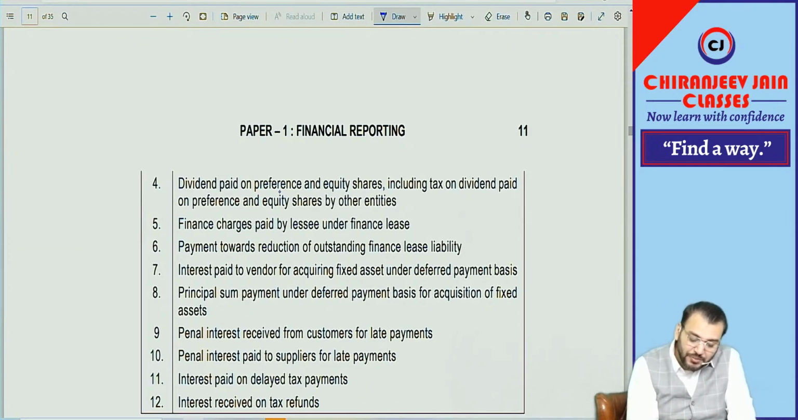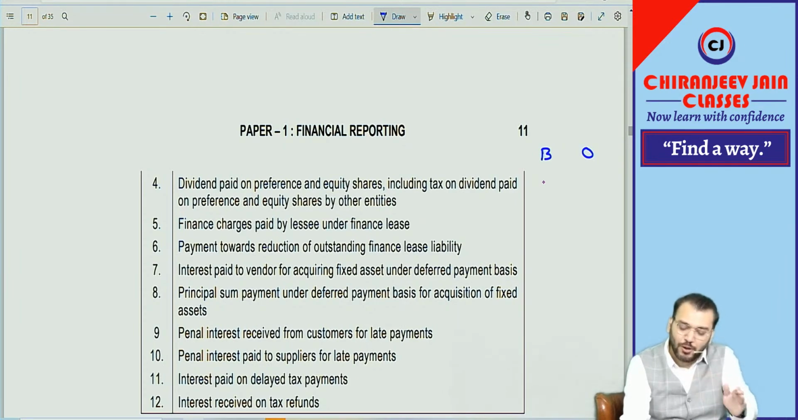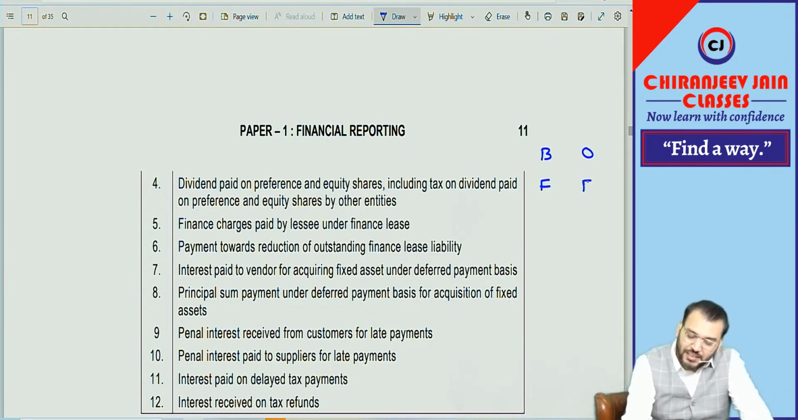Then dividend paid on preference shares and equity shares, including tax on dividend paid. But for banking, for other... Yes, dividend paid will always be what? Financing. Dividend paid on equity share capital and preference share capital which is classified as equity will be financing activity.